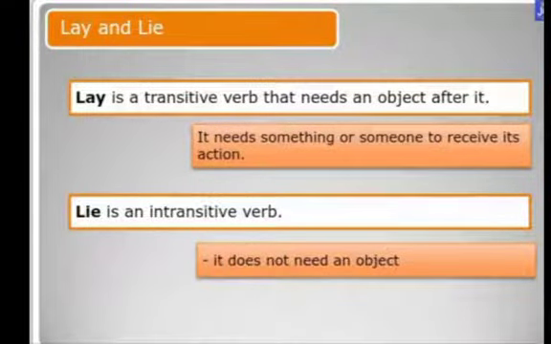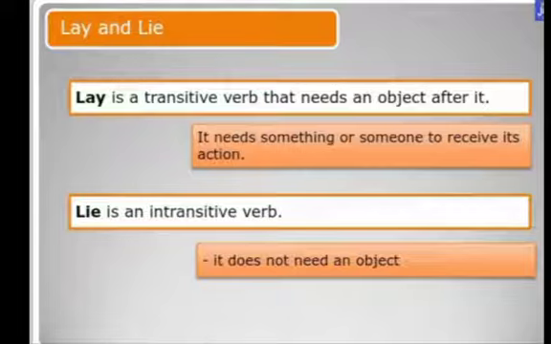Use of lay and lie. Lay is a transitive verb that needs an object. It is totally incorrect when we use he lays. We cannot write he lays. So we have to give an object after the verb. He lays the books down. That is the complete meaning of lay.